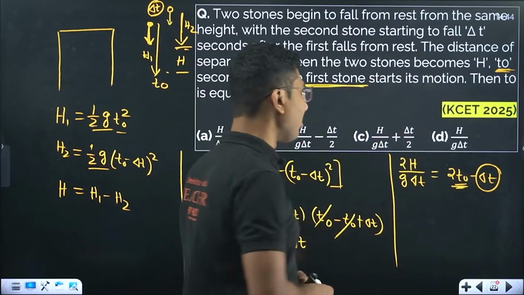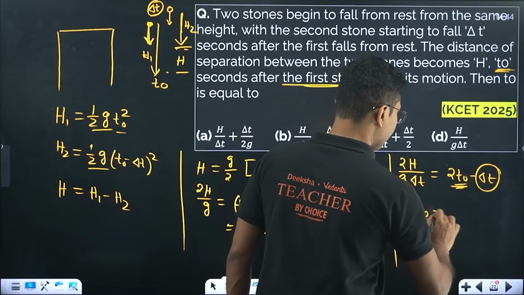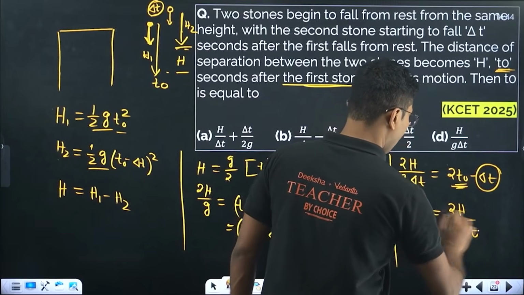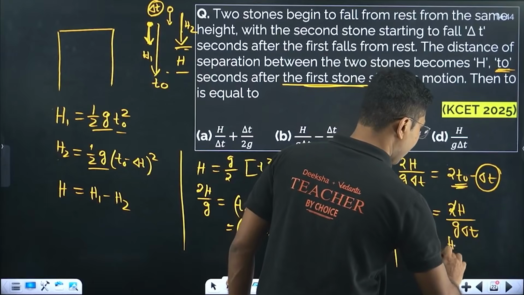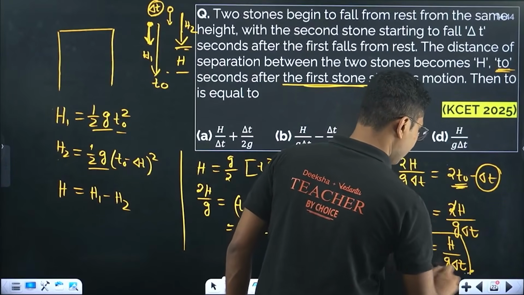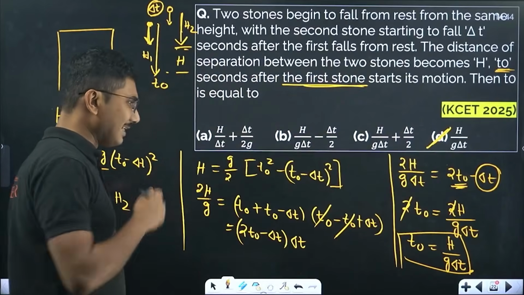You can write 2 t naught equals 2H by g into delta t, the 2 cancels, and you can say t naught equals H by g delta t. So the correct answer is option D, H by g delta t. So this is the correct answer.